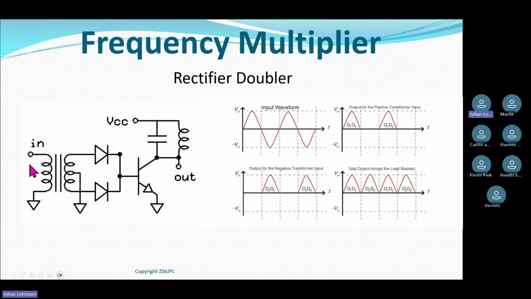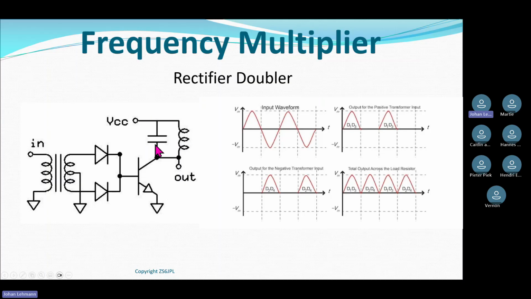So what happens is it gets applied to this transformer that's over here. And when it goes positive, the first diode will conduct and will switch on the transistor into my resonance circuit. You remember your parallel resonance circuits that we did 2 or 3 weeks ago? There's your parallel resonance circuit.